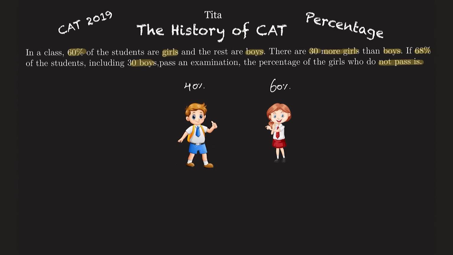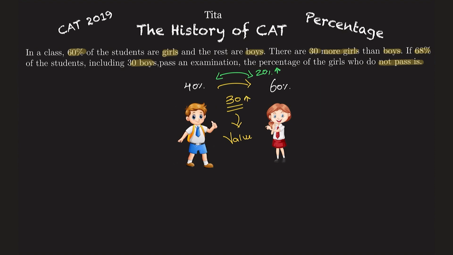If there are 30 more girls than boys, now that is the catch here. There are 30 more girls than boys. So this is given in terms of what? Value. So you have 30, which is in terms of value. What is the percentage difference between girls and boys? You can check it here. The difference is 20%. Girls are 20% more, and by value the girls are 30 more, right?